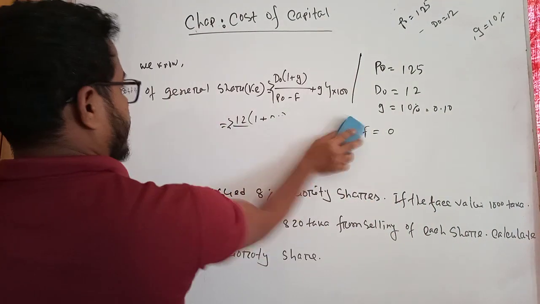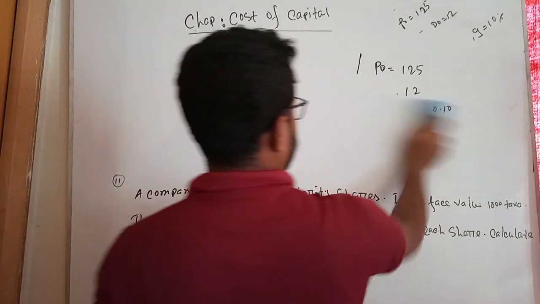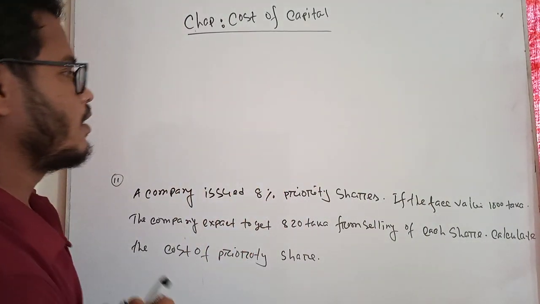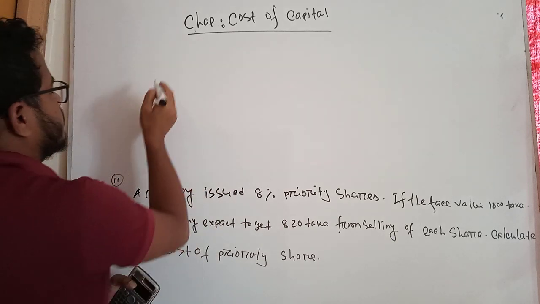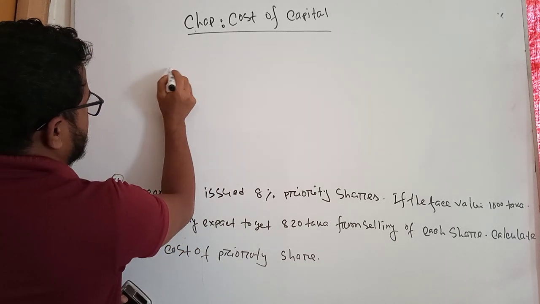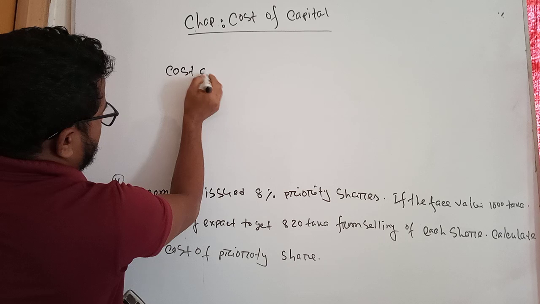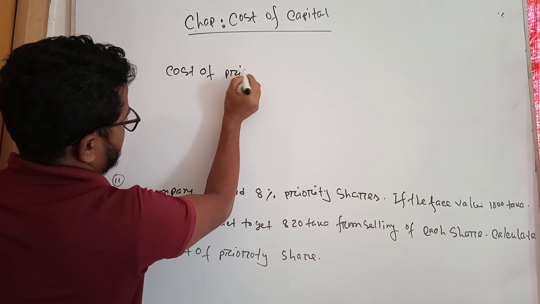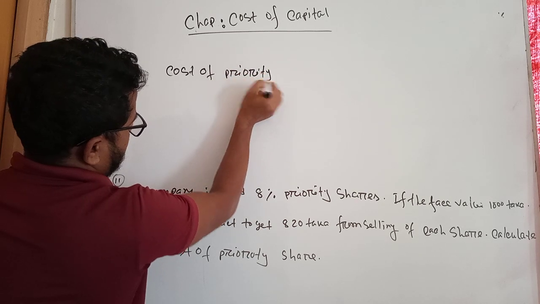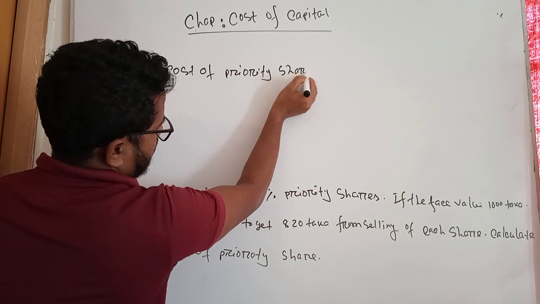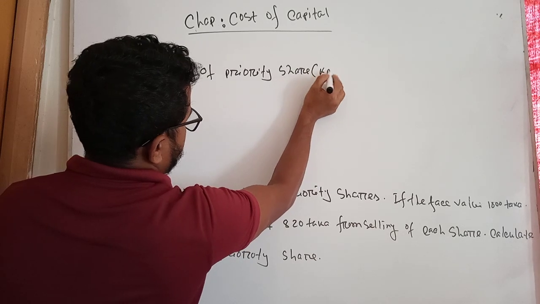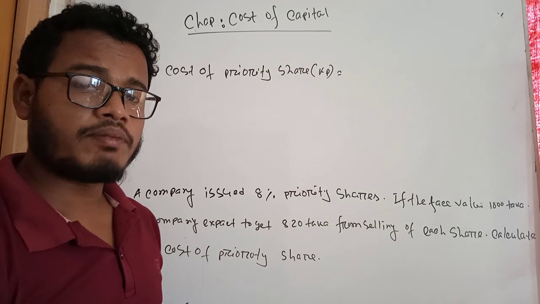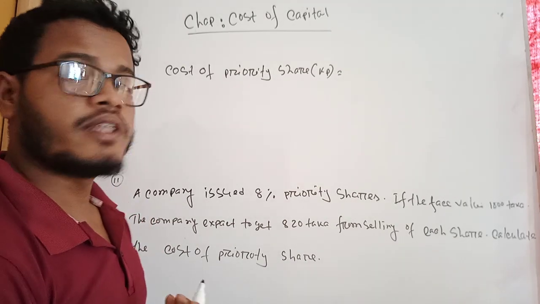Now I'd like to describe the cost of priority shares. Student, here also pay careful attention to the cost of preferred shares, or priority shares. The cost of priority shares is represented by KP. In KP, K is equal to cost, and P is equal to priority.